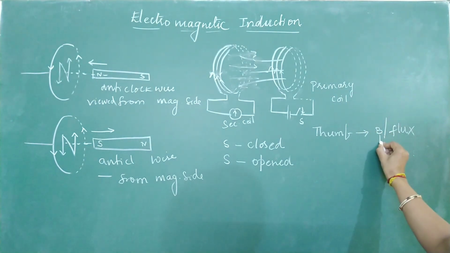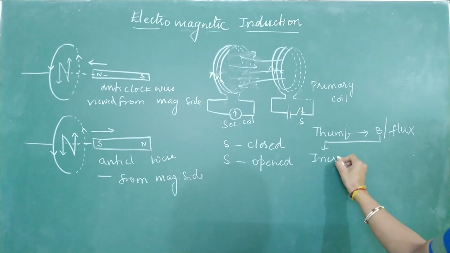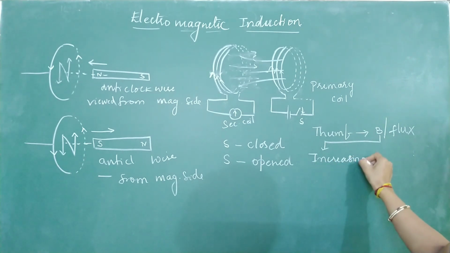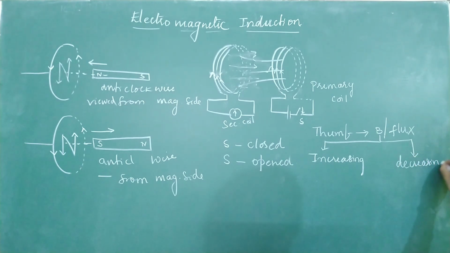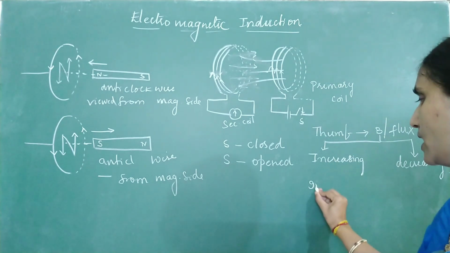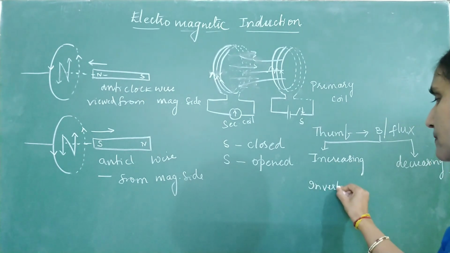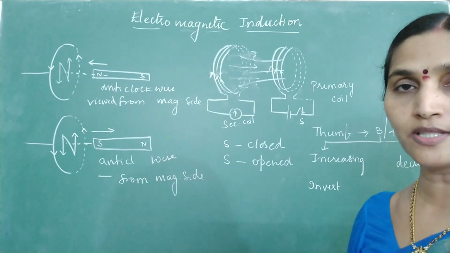Step 2: check whether this flux is increasing or decreasing. If it is increasing, invert your thumb. The curl of the fingers will give you the direction of induced current.